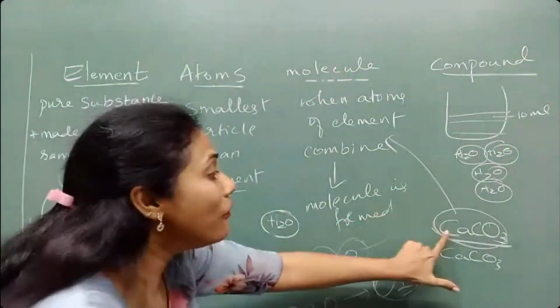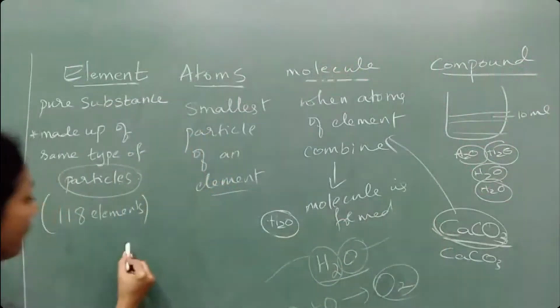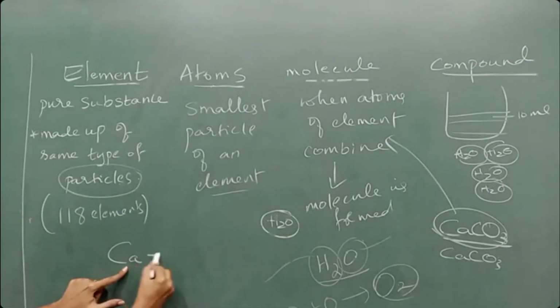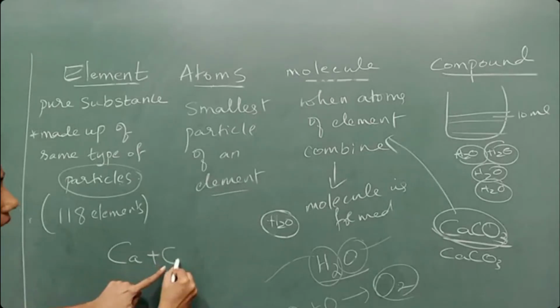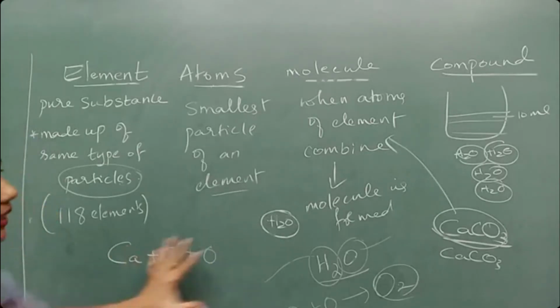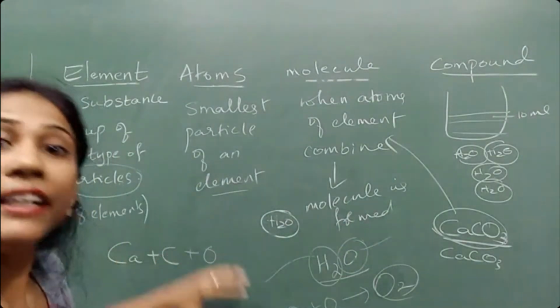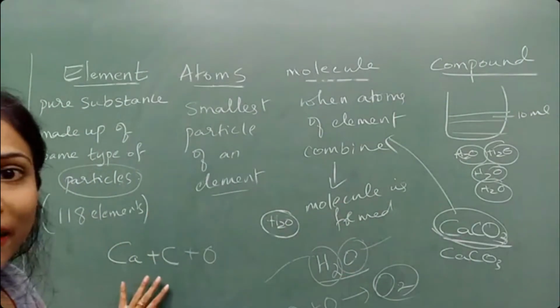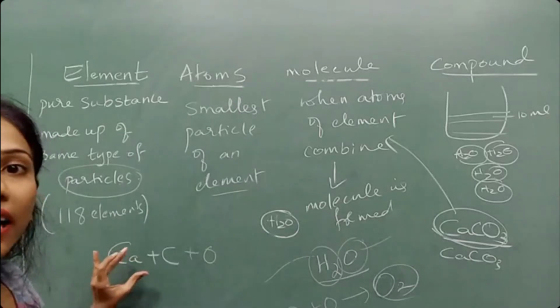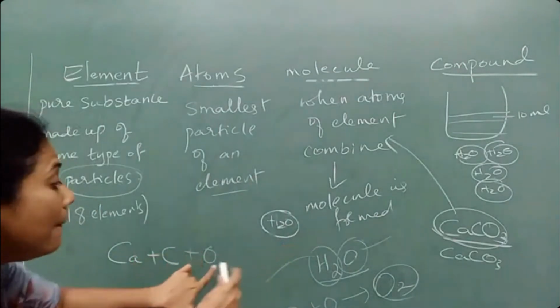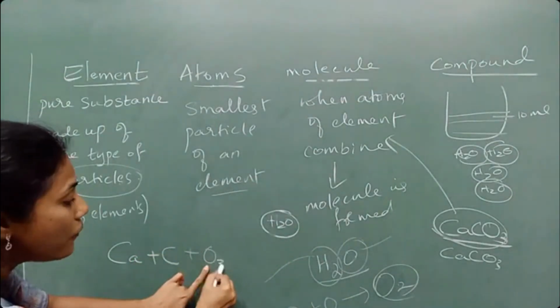And how is this molecule formed? When one element of calcium combined with carbon and oxygen, this molecule is formed. So I can say element combined, or I can say atom combined. One atom of calcium combined with one atom of carbon and how many atoms of oxygen?